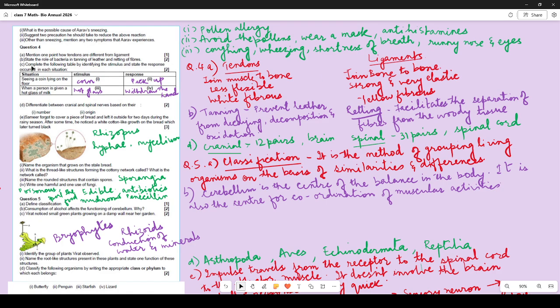So the table you saw here, so here is the stimulus. Seeing a coin lying on the floor. So the stimulus is the coin which you see, and the response is you bend down and pick it up.